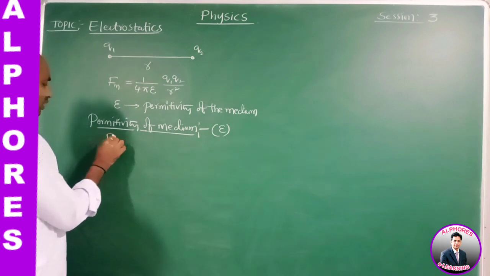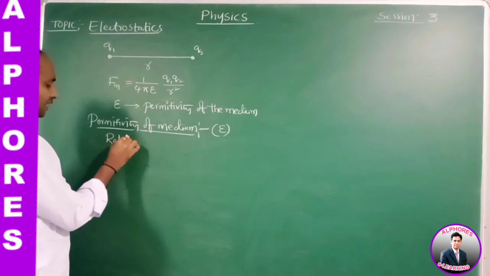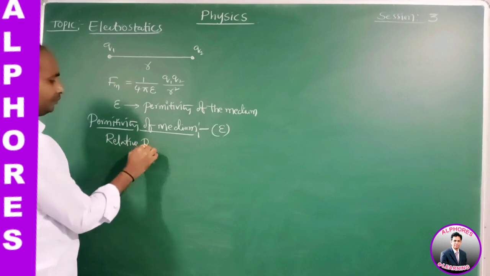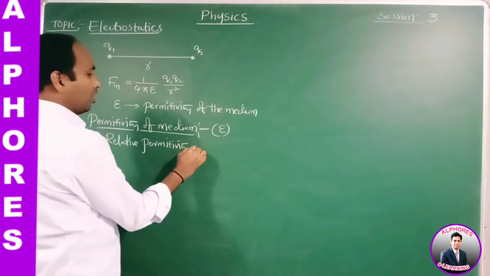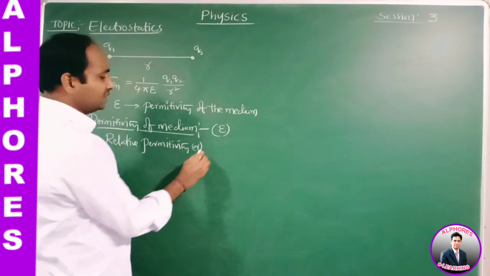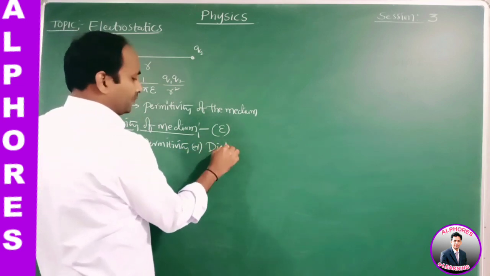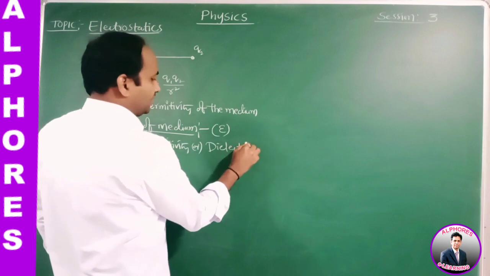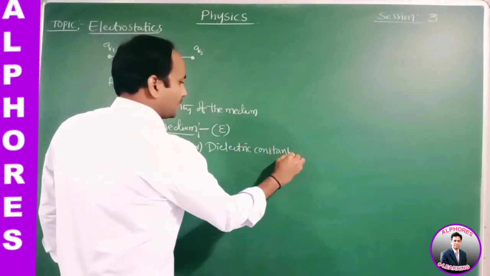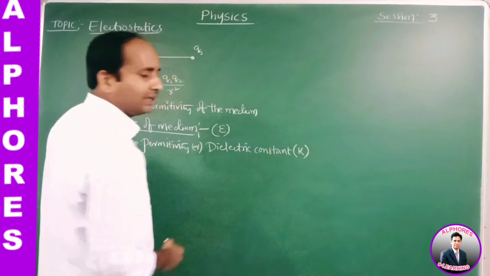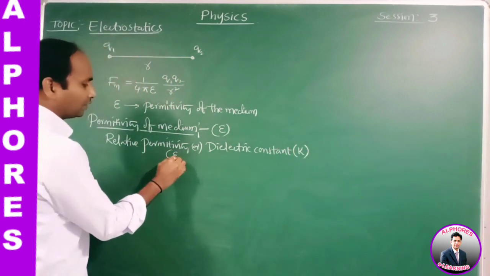Next, coming to the relative permittivity, or it is also called the dielectric constant, denoted by K or epsilon r.